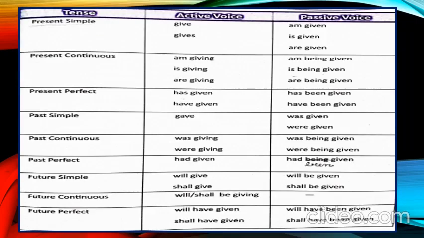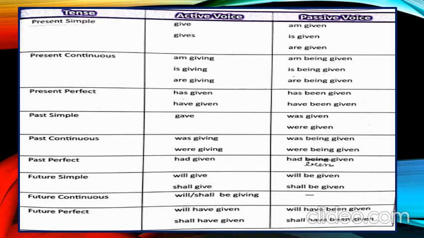According to this table, if our sentence is in simple present tense, we will use is, am, are according to the subject and we will use third form of verb. If our sentence is in present continuous, we will use am being, is being, are being according to the subject and third form of verb. If our sentence is in present perfect, we will use has been or have been and third form of verb.